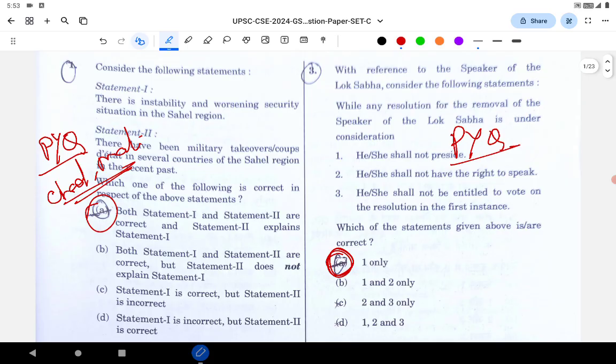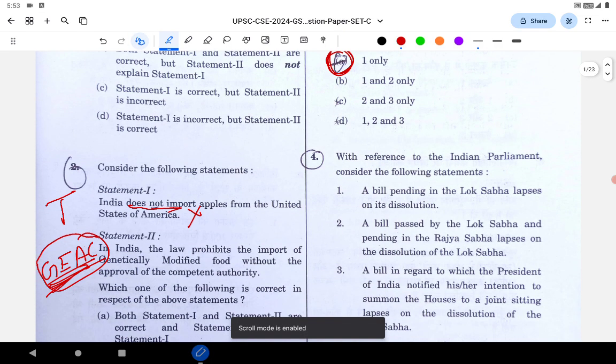With reference to the Speaker of the Lok Sabha, consider the following statements. In this particular question, the answer is 1 only. The 2 and 3 are wrong. It's again a PYQ question. It's directly repeated from the PYQ. Let's go to question number 4.